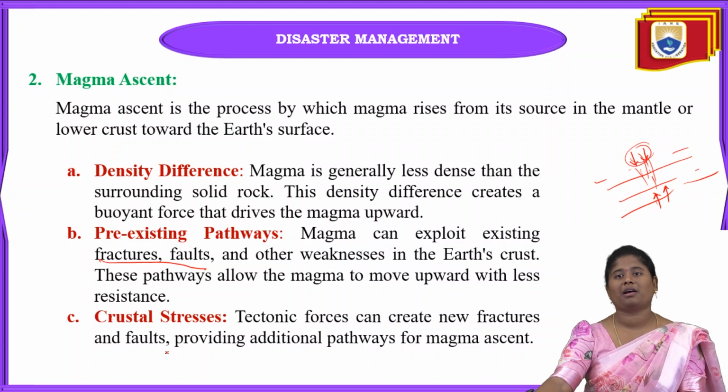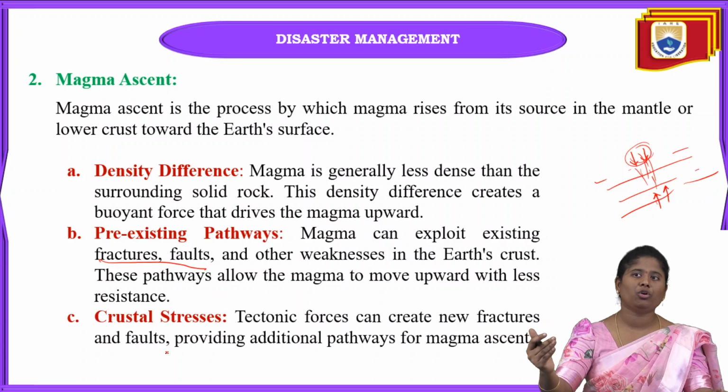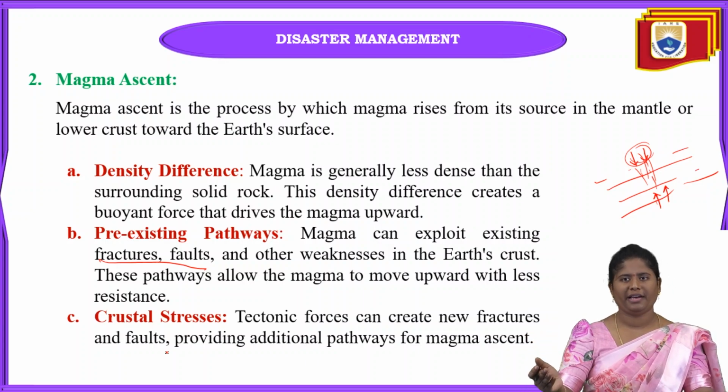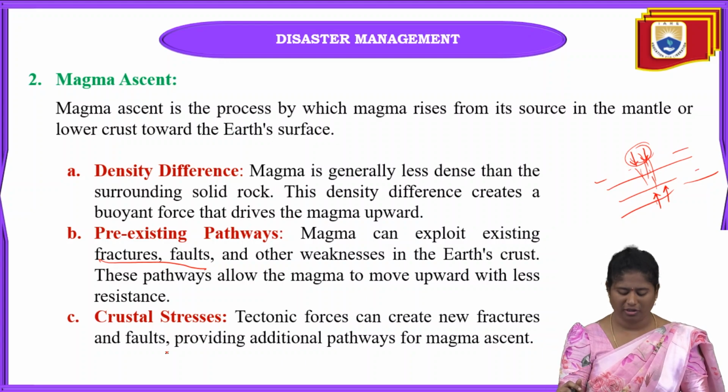And next is crustal stresses. We already know about tectonic plates, or plate tectonics. Due to these tectonic plates we create new types of fractures and faults, and that gives rise to additional pathways for magma ascent. Because of these new pathways also, magma rises in the upside direction. That directly gives rise to volcano formation.